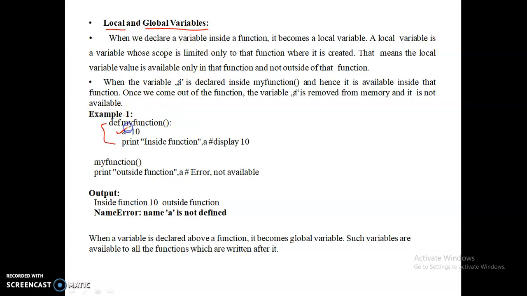So here we have a local variable example. Here I have a variable a, and a is created in my function. This variable has a scope from its declaration to the end of the function. Outside this function you are not able to access the variable a because it is deleted after the function. Inside the function you'll get the a value as 10. Outside the function, whenever you try to access the variable a, you'll get an error, a NameError, that is, the variable is not available in this scope.